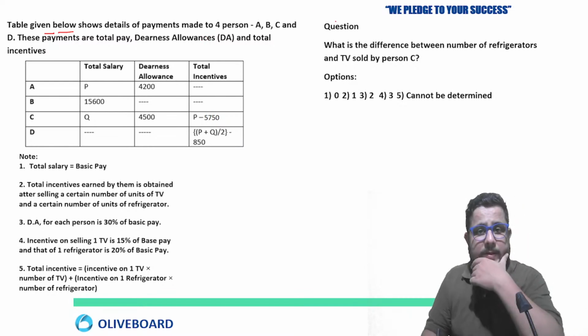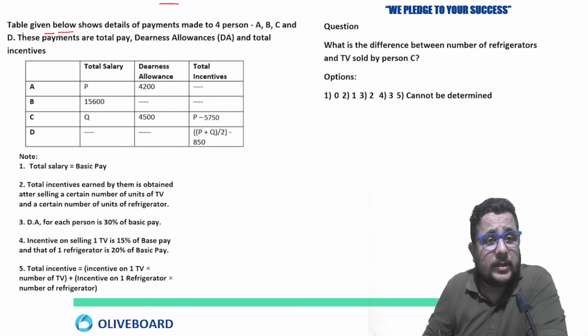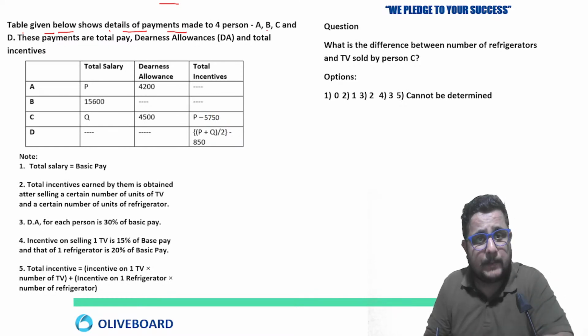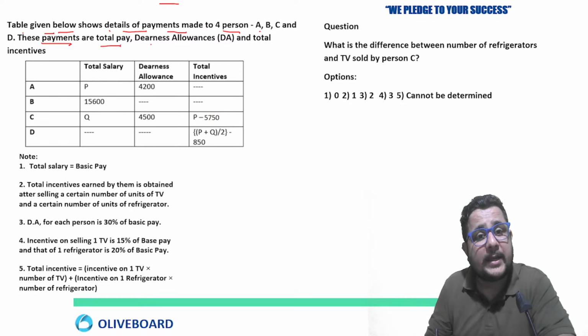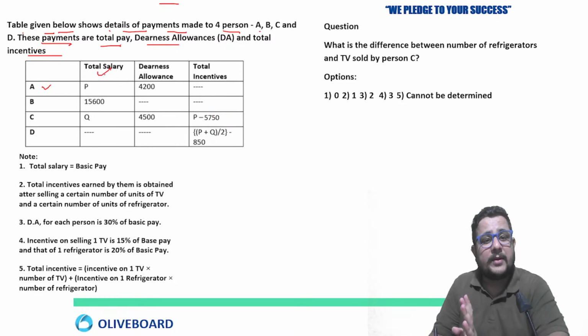Okay. So where we were, the table given below shows details of the payment made to 4 people, ABCD. These payments are total pay, DA, and total incentive. So the total payments of ABCD are given: total salary, DA, and total incentive.